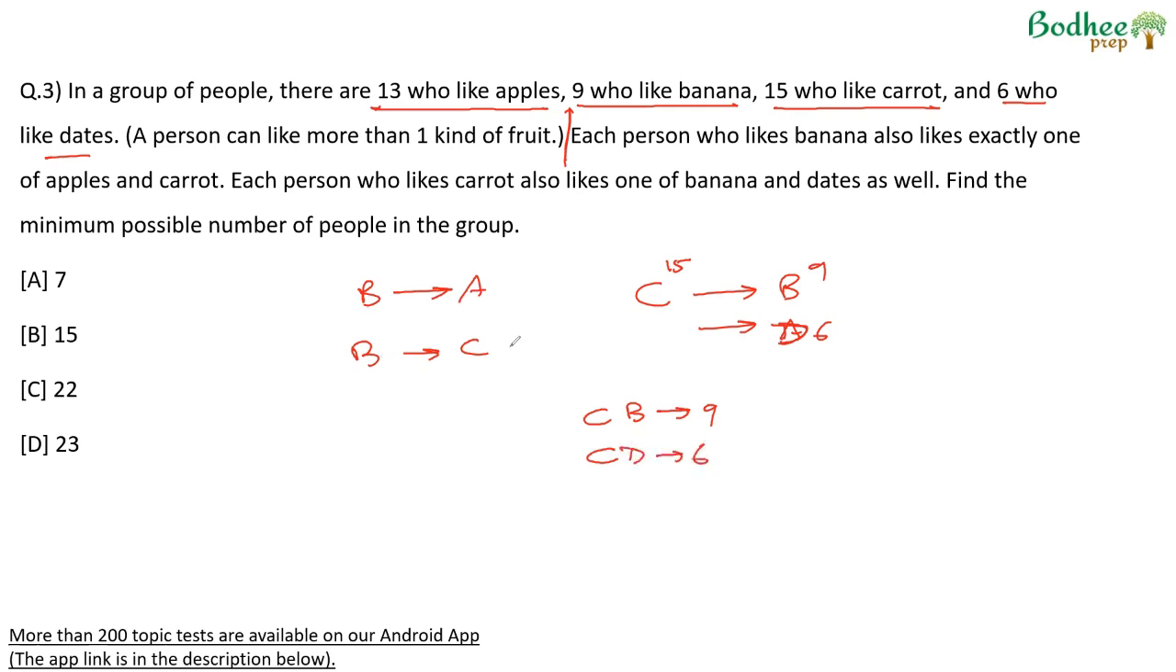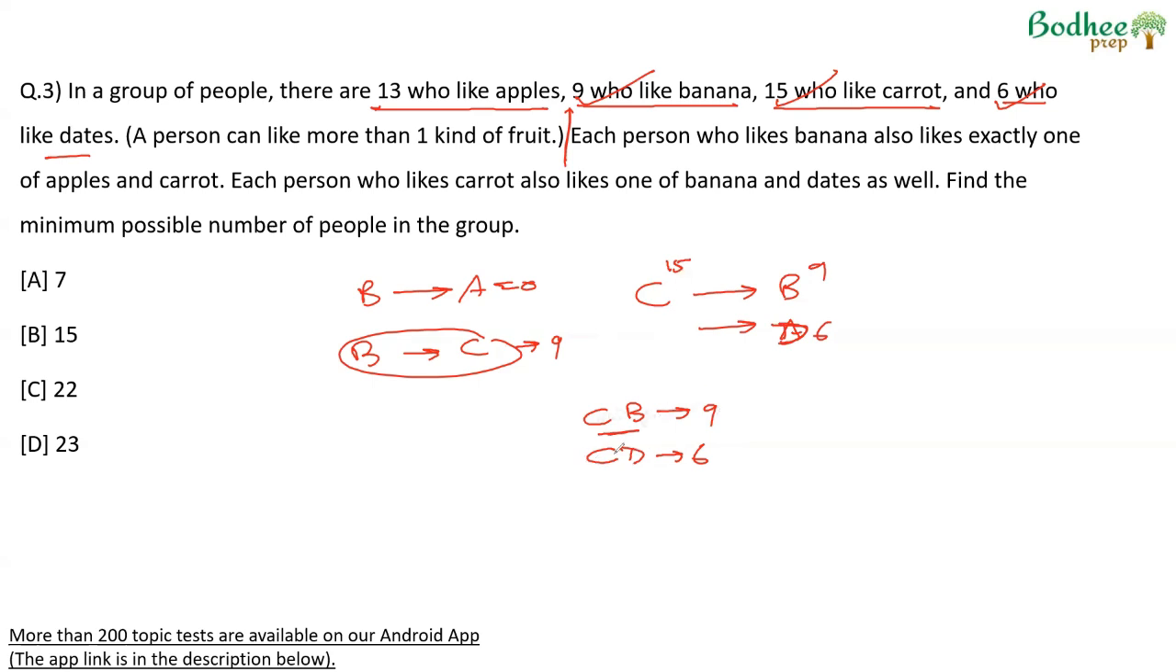People who like bananas like either carrot or apple, exactly one of them. We have already taken this number to be 9, so this number becomes 0. Now, 15 people who like carrot have been counted, 6 with dates and 9 with bananas. 13 people who like apples are remaining. Obviously, the people who like apple cannot be the ones who like carrots and bananas, because the people who like bananas like exactly one of these two. So this cannot be increased.